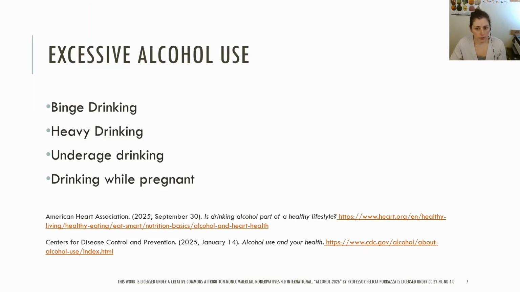Now, I noted moderate drinking, and I want to cover other terms such as excessive alcohol use. As a reminder, moderate drinking is defined as 2 drinks or less in a day for men and 1 drink or less in a day for women. The CDC identifies 4 behaviors under the category of excessive alcohol use as binge drinking, heavy drinking, underage drinking, and drinking while pregnant.